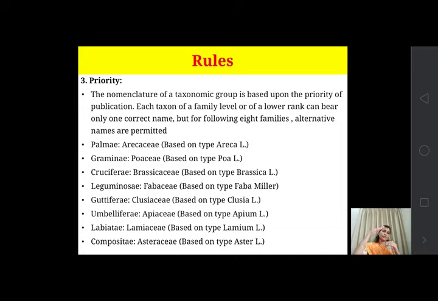From the family up to the species, subspecies, variety, the priority rule is applicable: only one correct name is given to that particular taxon. Family has only one particular name, genus has one particular name, species has only one particular name. But this rule is not applicable for the higher ranks.